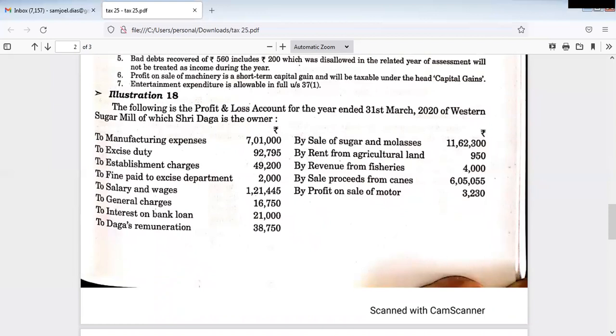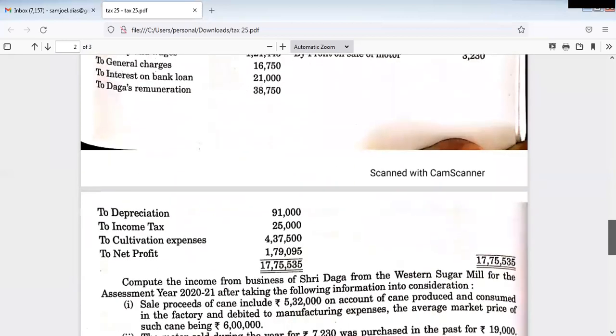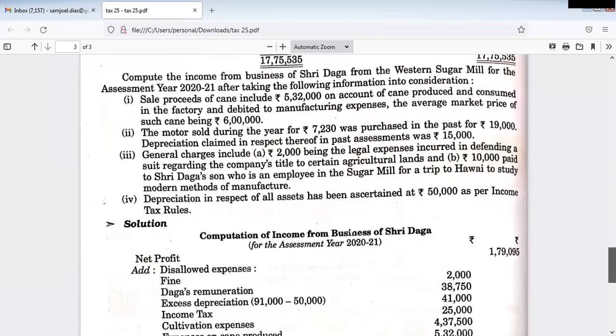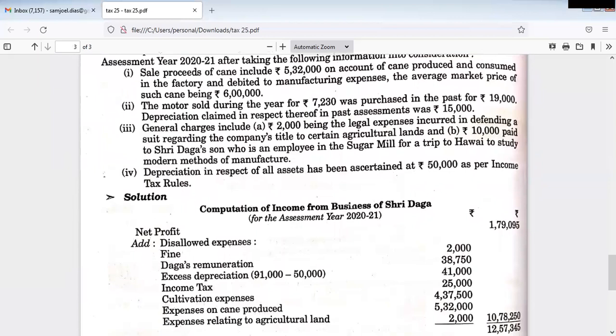Then sale proceeds from canes. Okay. Sale proceeds from canes, here they have credited 6,05,055 rupees. And in the additional information, it was said that the same cane costing 5,32,000 was used or consumed in the factory.